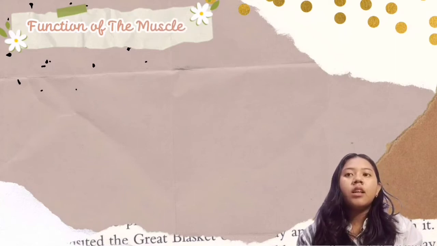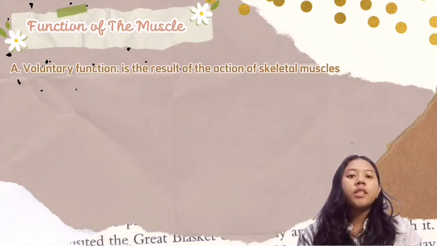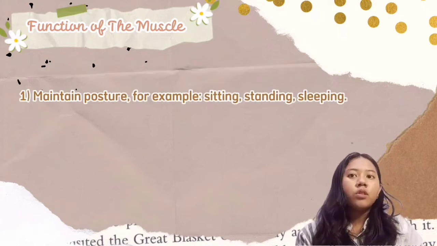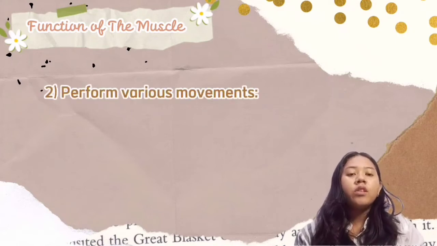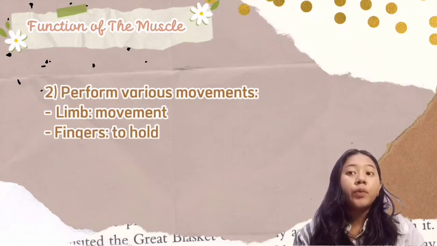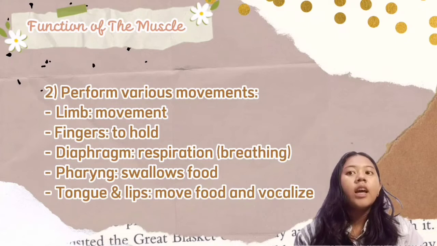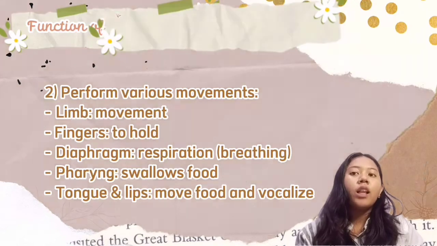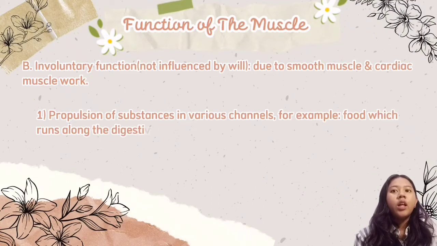Function of the muscle. The muscle function is split into two. A. Voluntary function is the result of the action of skeletal muscles. First, maintain posture, for example sitting, standing, and sleeping. Second, perform various movements, such as limb movement, fingers to hold, diaphragm for respiration or breathing, swallowing food, tongue and lips moving food, and vocalis. B. Involuntary function, not influenced by will, due to smooth muscle and cardiac muscle work.